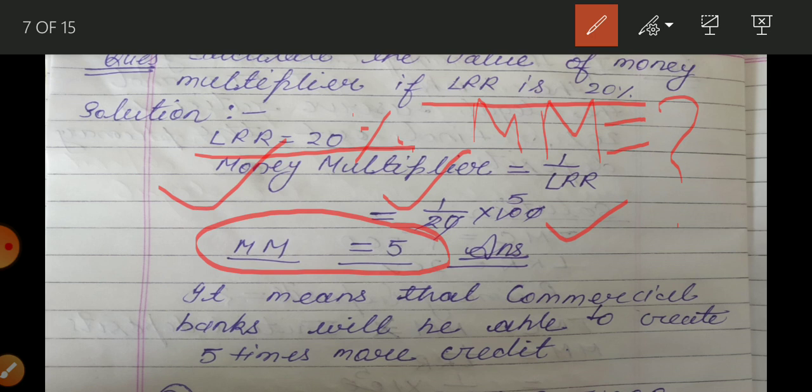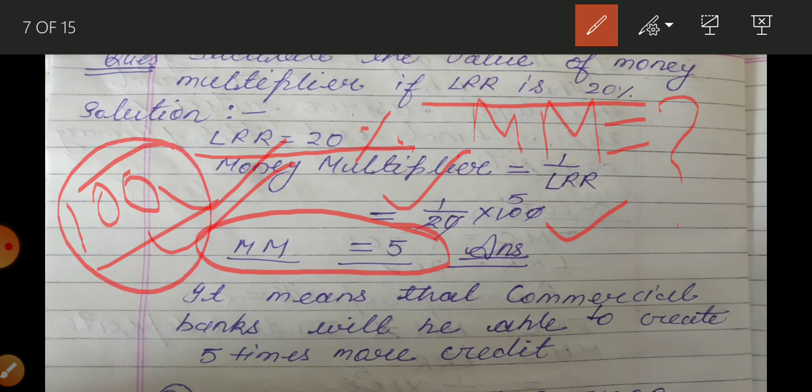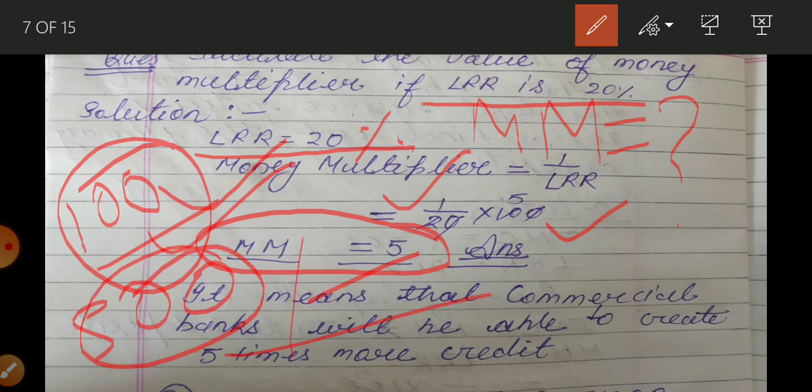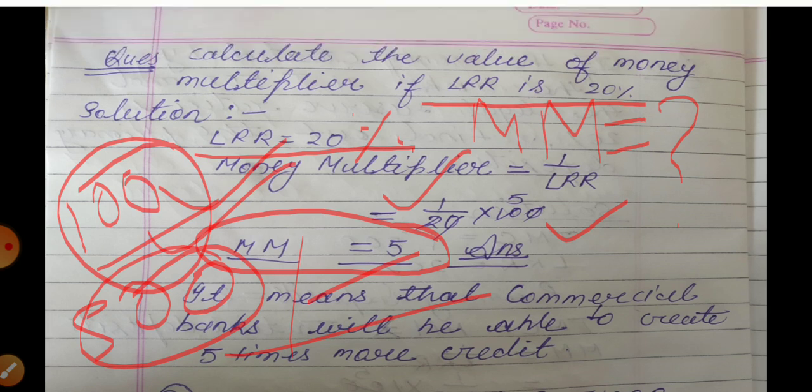So what does it explain? It explains that there will be 5 times more money creation. If 100 rupees are deposited by a person, then with the help of these 100 rupees, commercial banks are able to create 500 credit creation. Meaning, from 100 rupees, how much loan can they give? They can give loans worth 500, if the legal reserve ratio is 20%. Okay, now I think you are able to understand it.